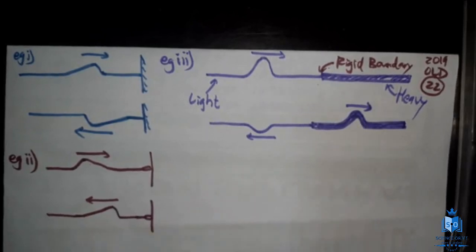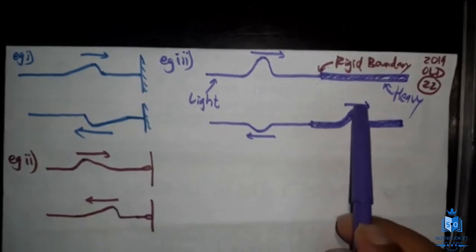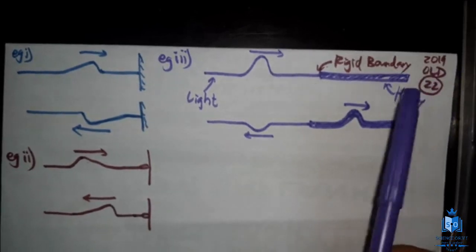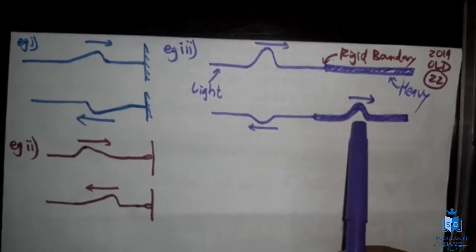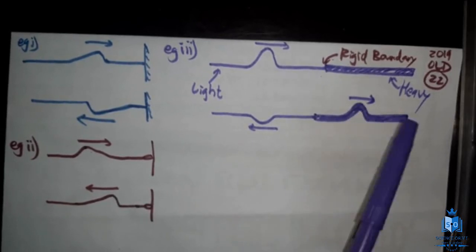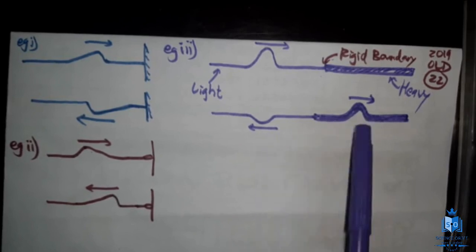Good. Now the issue we have is we have to decide whether this will have the highest amplitude or this will have the highest amplitude. Based on the 2019 scheme, they had given this as the answer. That means this one has the highest amplitude. But we don't have an equation or something to figure that out.